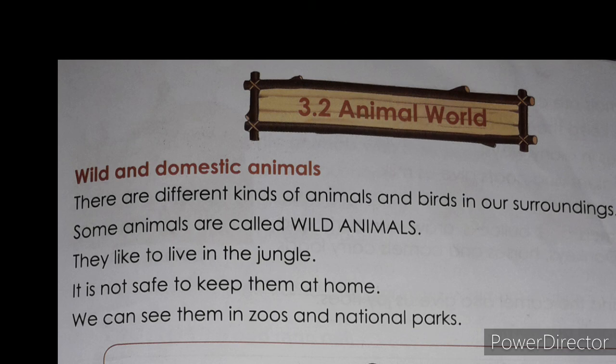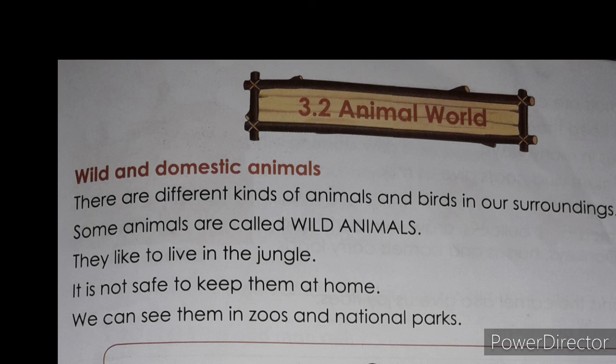There are different kinds of animals and birds in our surroundings. Means students, if you look around yourself, then you can see different kinds of animals. Means all types of animals are around yourself. So some animals are useful, animals are not useful. So let's see. Some animals are called wild animals. In these different types of animals, some animals are wild animals.